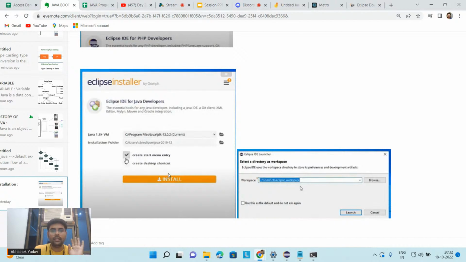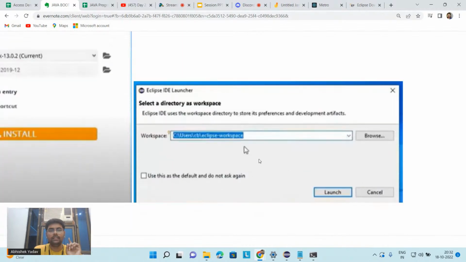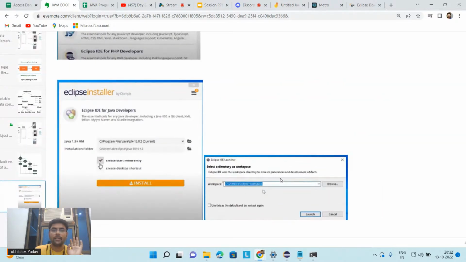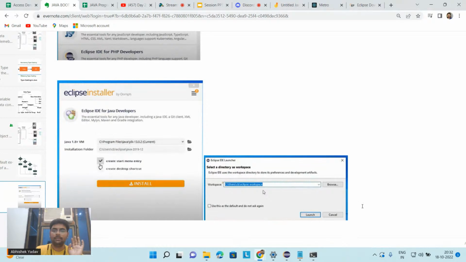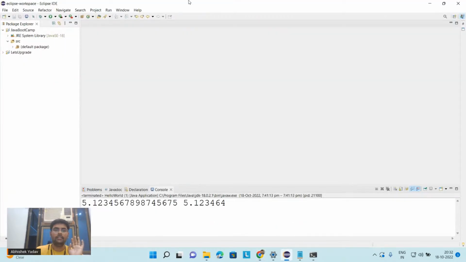Here also you don't have to do anything. Click on install. Here you will get the option to change the directory. Don't change the directory. Just launch your Eclipse IDE application. It is a very simple step you can do by yourself. After that you will get this page.